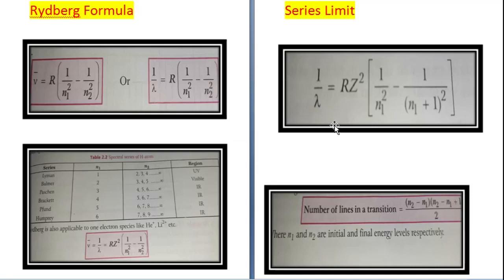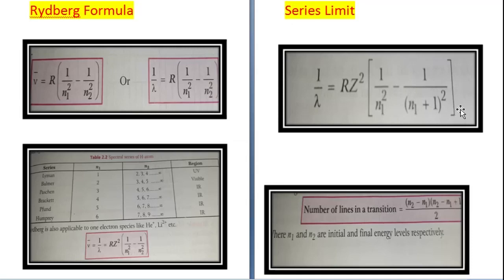For the Lyman series, n1 will be 1 and n2 will be infinity. Alright, last line, like I said, n2 can range from 2, then 3, 4 up to infinity. So what will be the value of n2 for the last line? Infinity.